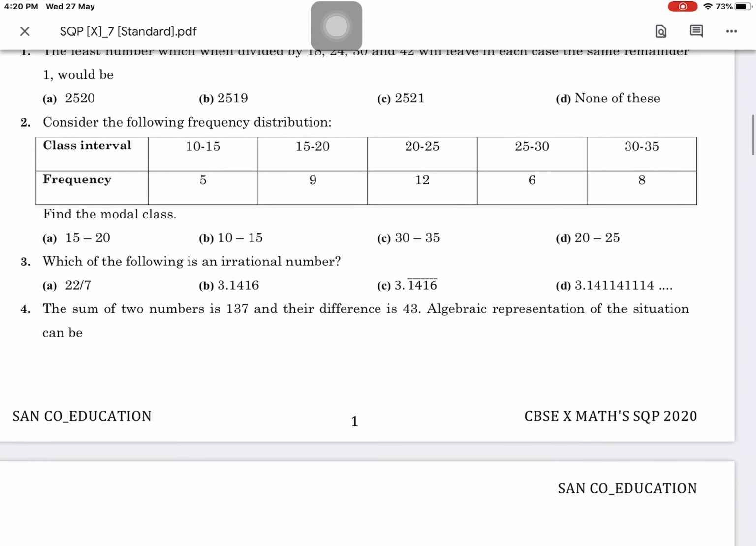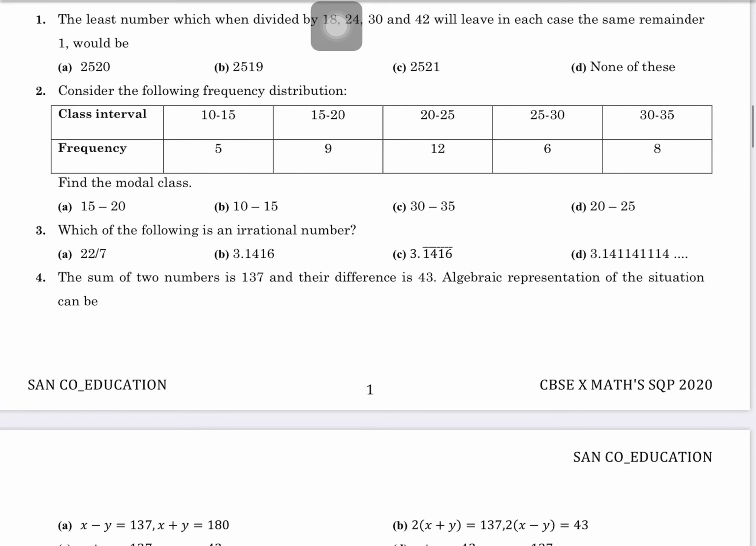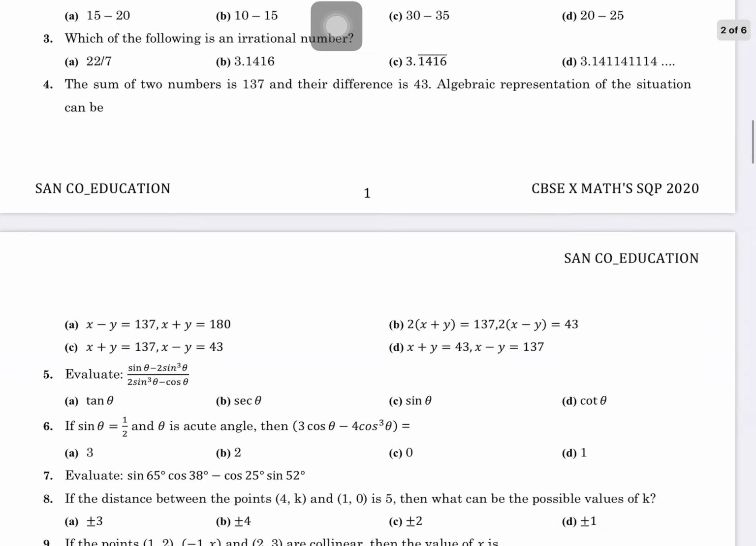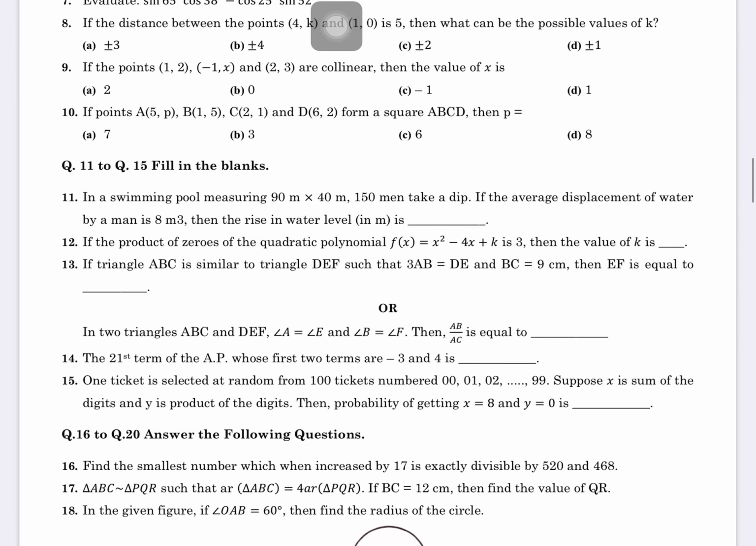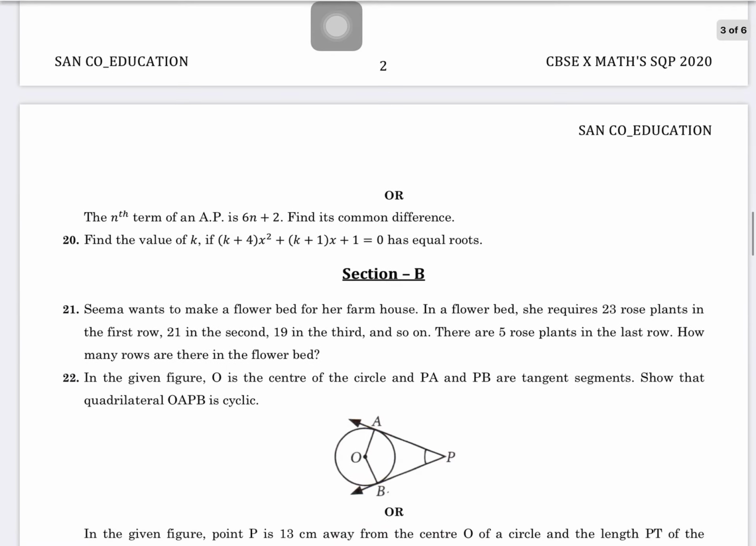Question number three: which of the following is rational? 22 by 7, 3.1416, and 1416 is, and there is also 14114, 11114. The D is irrational. Why? What type of decimal expansion is this? Neither repeating nor terminating. So this is irrational. 2 mark questions have been asked from chapter number one. One more question also I thought came last year.